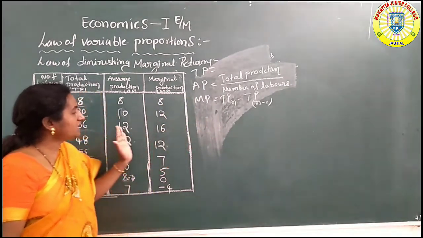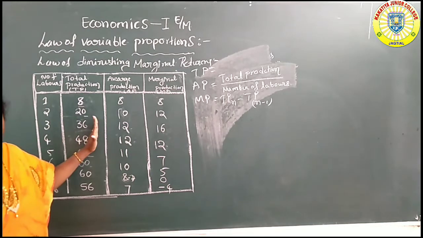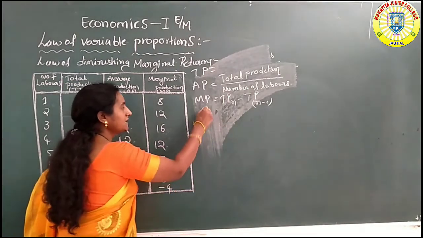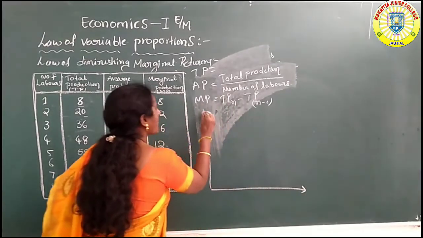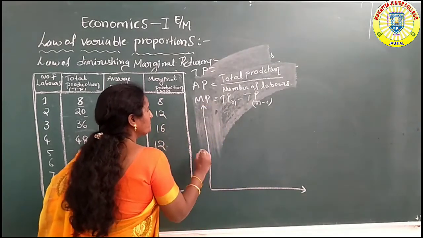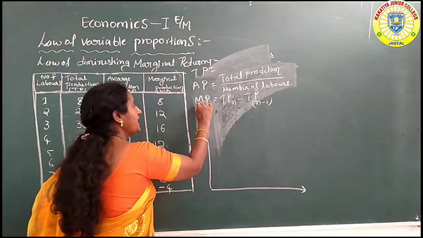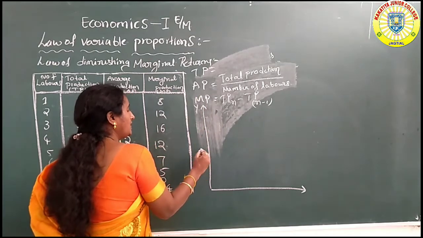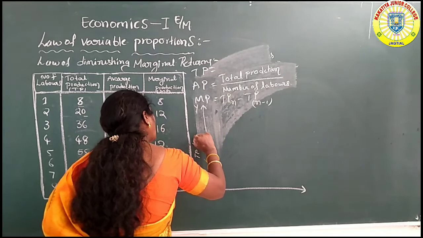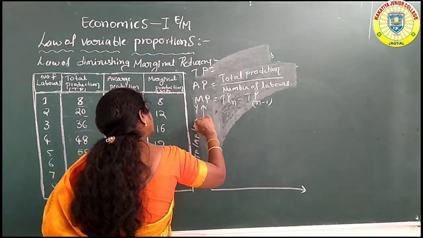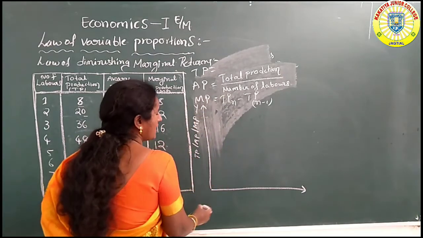Next, with the help of this schedule, we easily draw this diagram. Here the y-axis represents the total production, average production and marginal production.